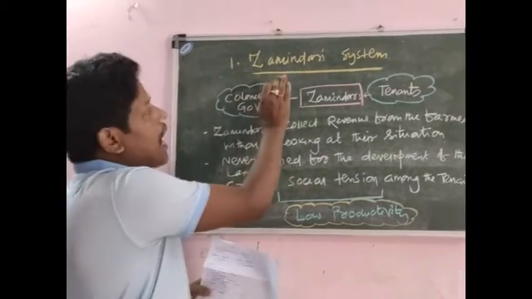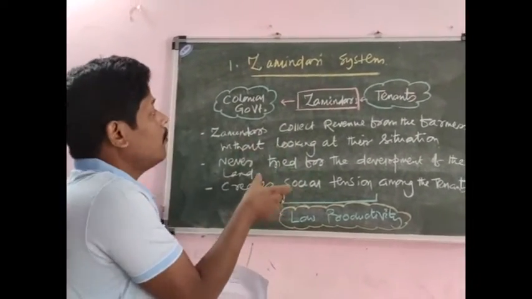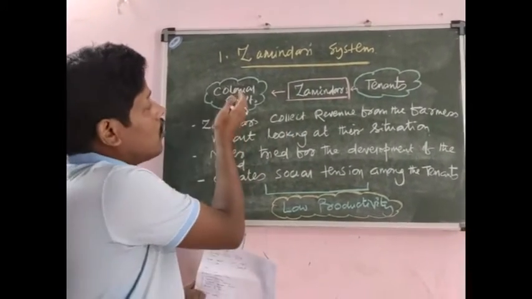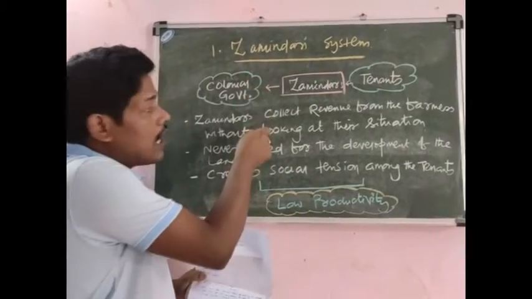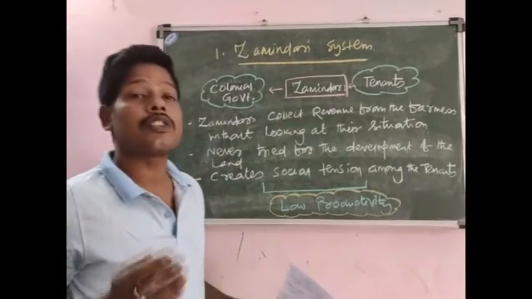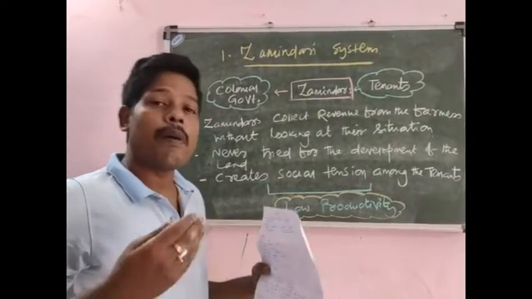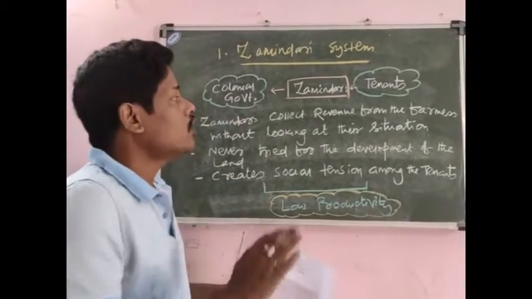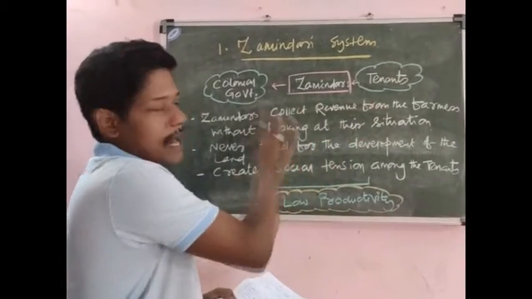Let's discuss the first reason, that is the zamindari system. Under this system, the zamindars were the intermediaries between the colonial government and the tenants. The zamindars collected revenue from the farmers without looking at their situation, whether the production was sufficient or not, whether the farmer was able to pay the rent or not. Irrespective of that, the zamindars collected the revenue from the farmers.